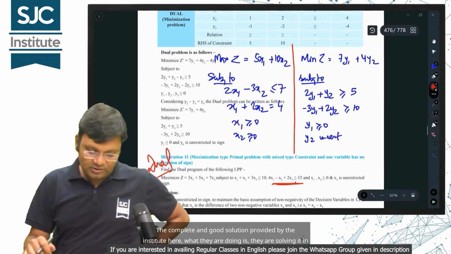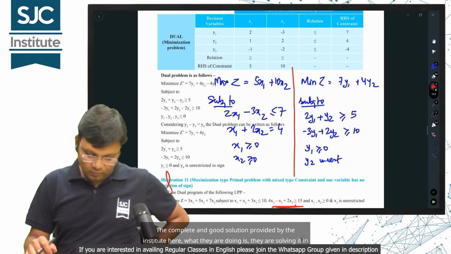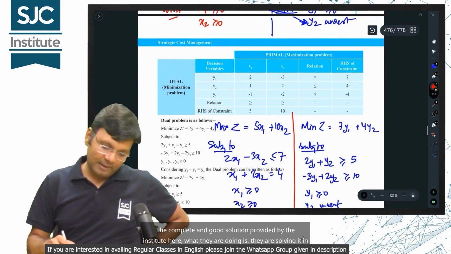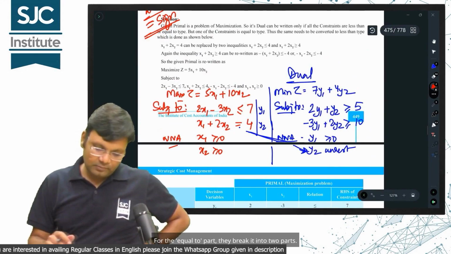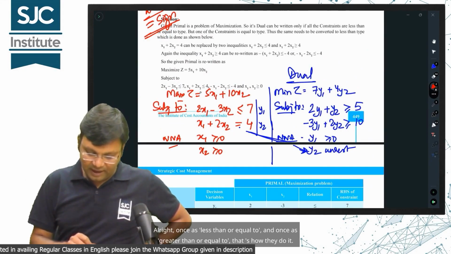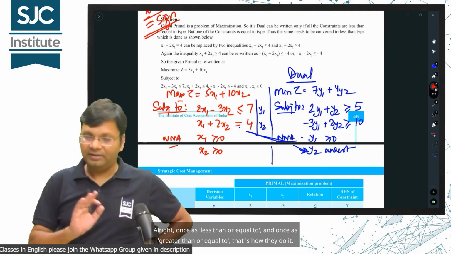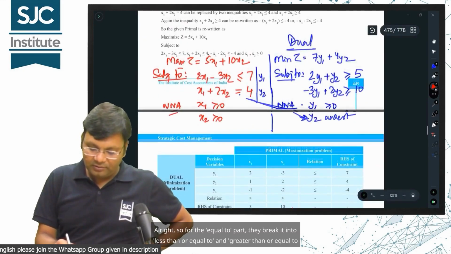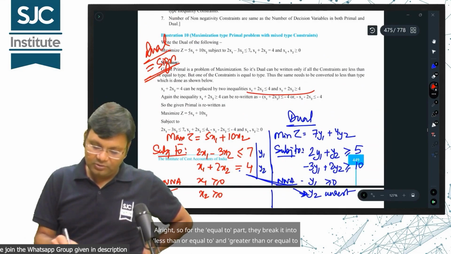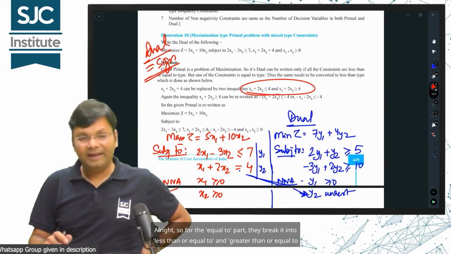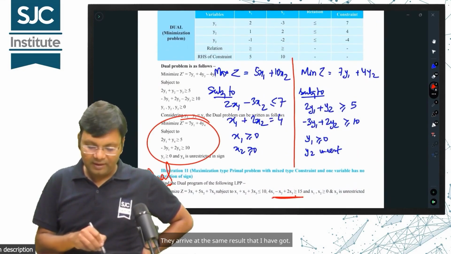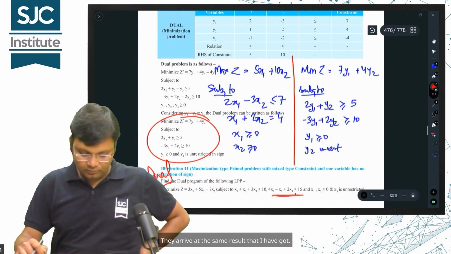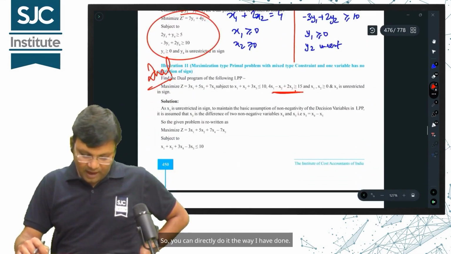The complete and good solution provided by the institute here, what they are doing is, they are solving it in steps. For the equal to part, they break it into two parts, one as less than or equal to, and one as greater than or equal to. Then they solve it and ultimately reach the conclusion. They arrive at the same result that I have got. So, you can directly do it the way I have done.